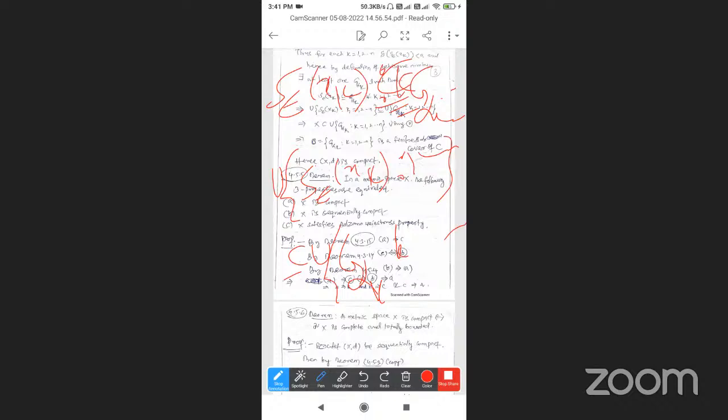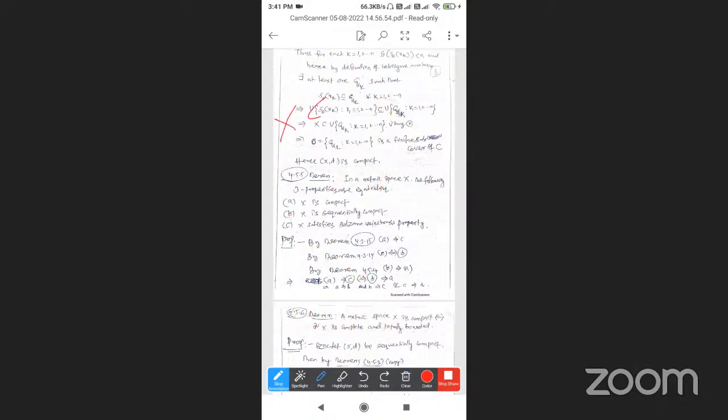Using equation 2, X is a subset of the union of G_alpha_k, k equal to 1 to n.